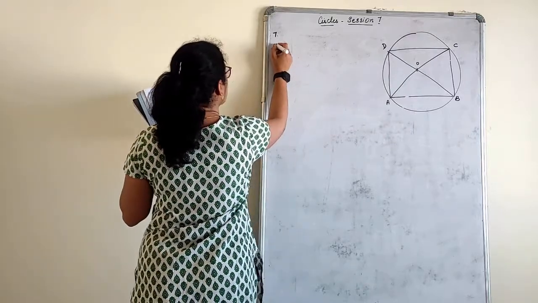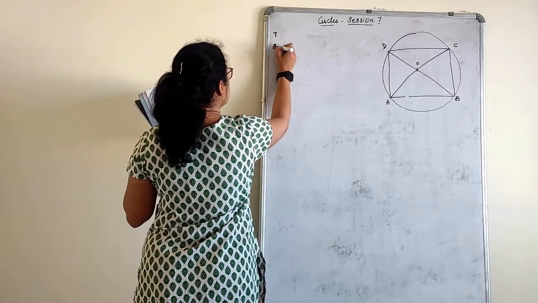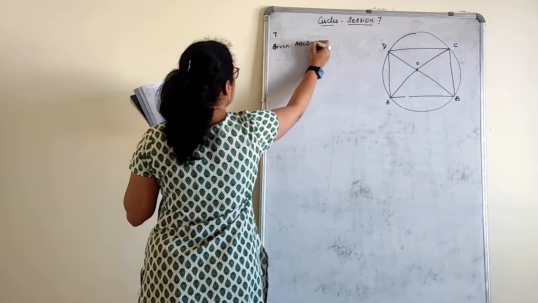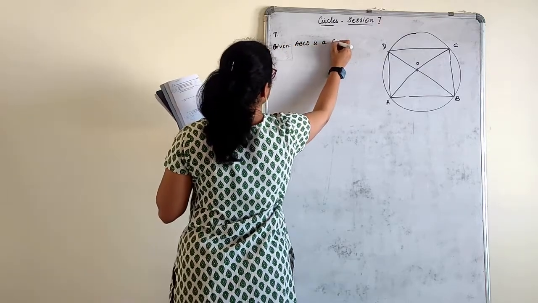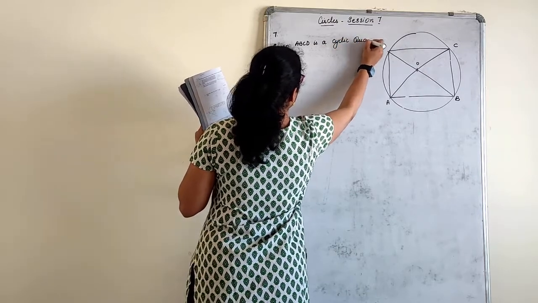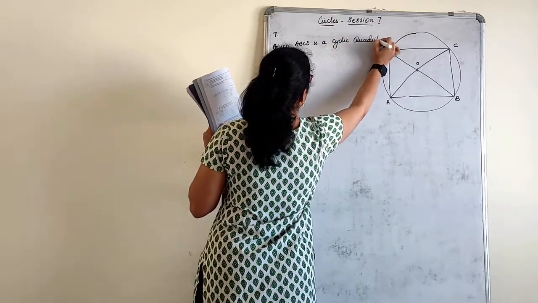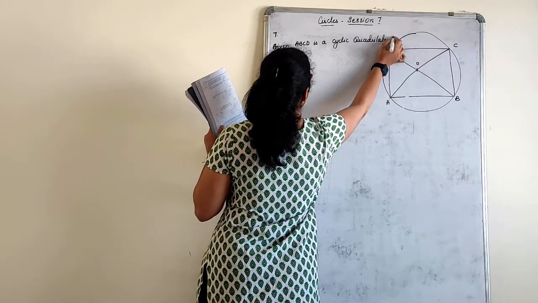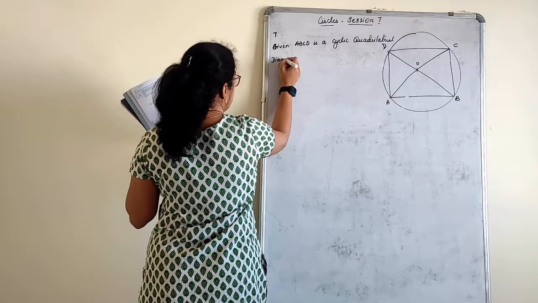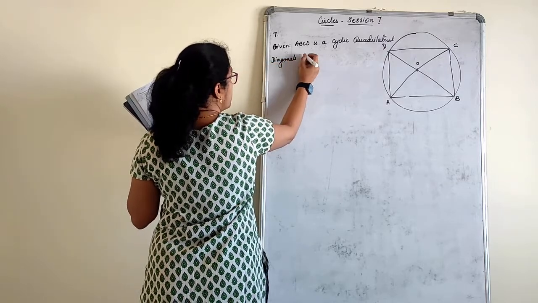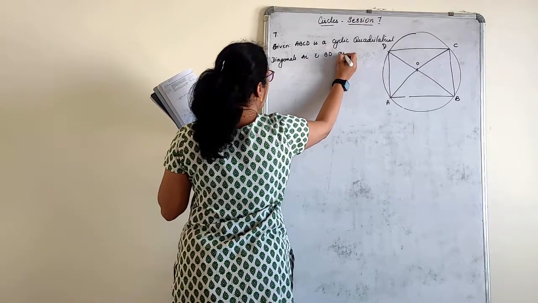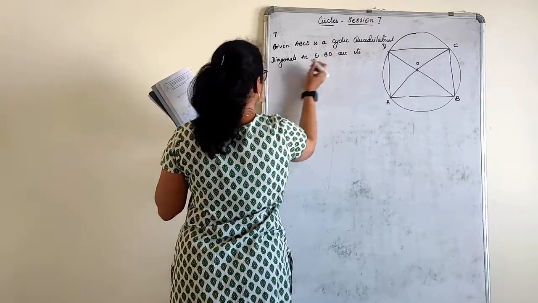Write down. Given: ABCD is a cyclic quadrilateral. Diagonals AC and BD are its diameters.